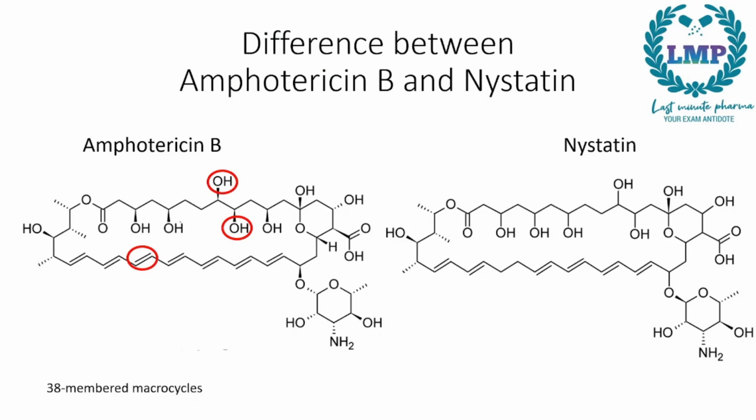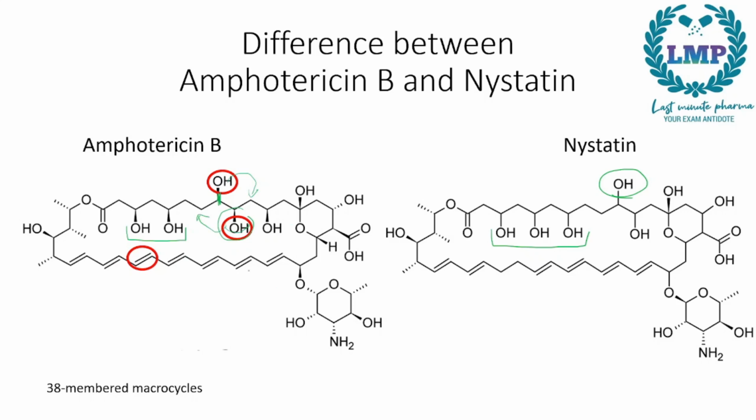Now, in Amphotericin B, there are only 2 OHs here after the double bond O, and the third one would be right here. So, here there are 3 OH groups, and this OH is shifted to the next mountain right here. So this is the difference. This will be continuous, this also will be continuous. So instead of this mountain right here, this OH is given over here, and then this OH would be shifted from here to here.